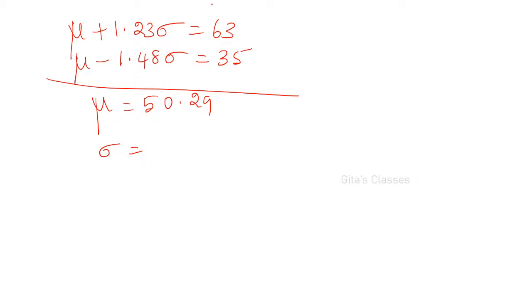Press equal to again: sigma is 10.33. Uma, why is your standard deviation not correct? I think you have entered the values wrong. Once again, check. So sigma is equal to 10.33.